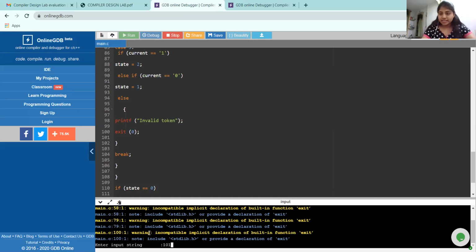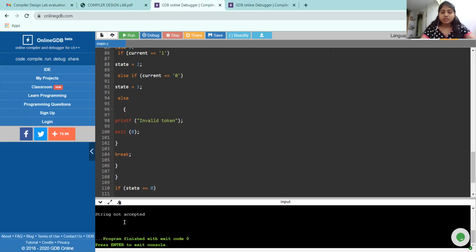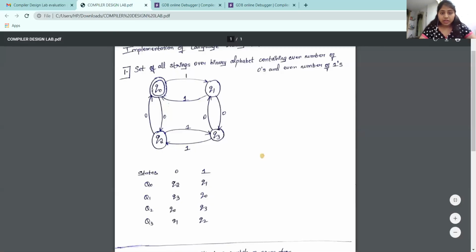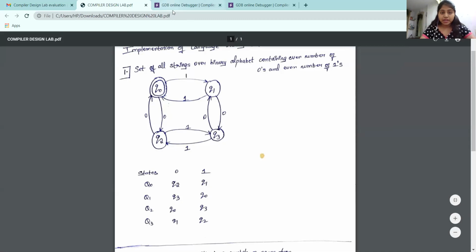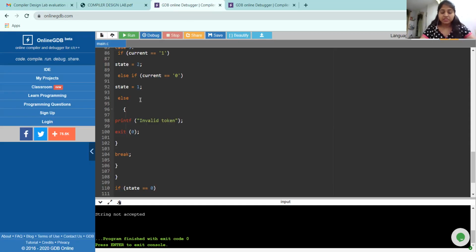One zero one. For example, let us take 101. The string does not get accepted. Again, let us look into the finite automata where the string has not been accepted. At 1, it goes to Q1, and at 0, it comes to Q3, and again at 1, it goes to Q2, which clearly states that the given string doesn't reach the acceptance state, and hence the string is not accepted. The given string is not accepted for the given finite automata or for the program.